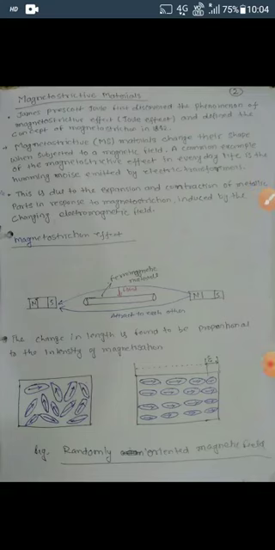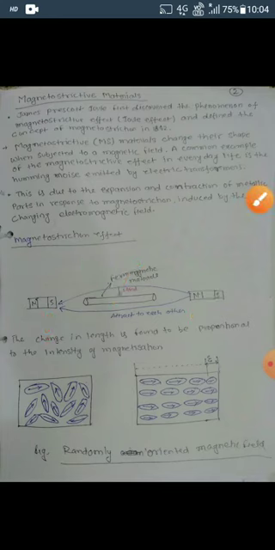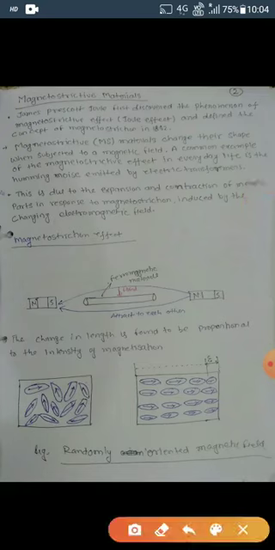The magnetostatic effect was first discovered by James Prescott Joule in 1842. You can also call it the Joule effect. Here I consider a ferromagnetic material put in a magnetic field. Here is the north pole and south pole, and in that condition they attract each other. So this ferromagnetic material is going to contract due to the magnetic field.